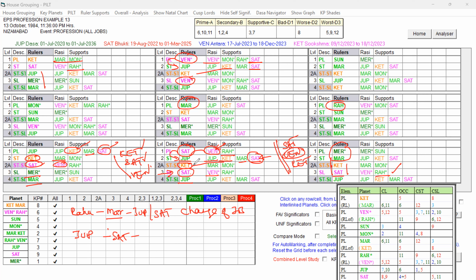How is it supportive for change? Because sublord Saturn is not good. The result is not going to be favorable. Here, Venus also is an unfavorable key planet, a mixed one. Star level supports change, favorable key planet, 2A level is weakness, but sublord again Venus has come. This grouping, the Saturn and Venus combination, is not good.